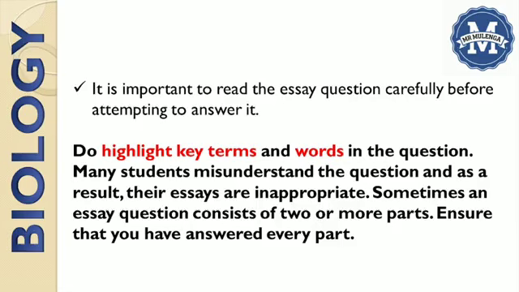Secondly, you need to state the advantages of this energy. So you may notice that this question consists of 2 or more parts. So make sure that you read the question thoroughly, you understand the question and answer it. These are very important points to take note of.